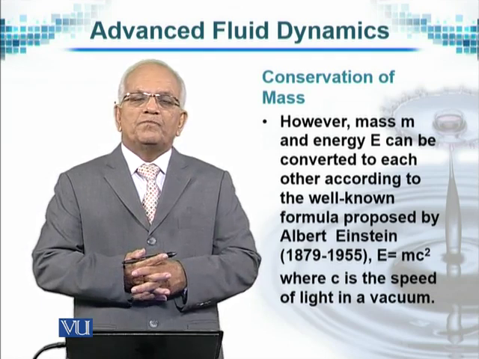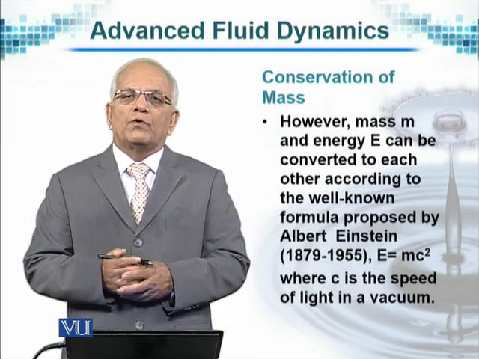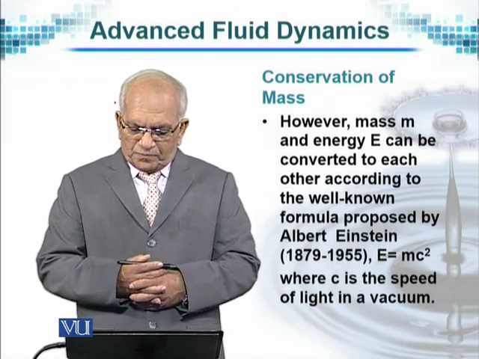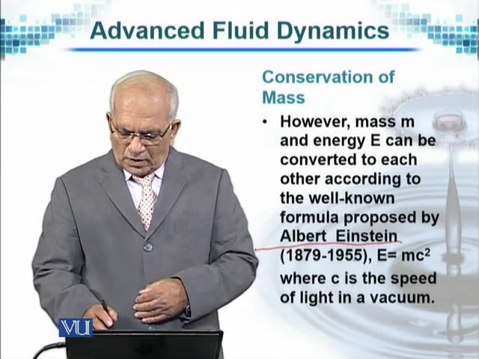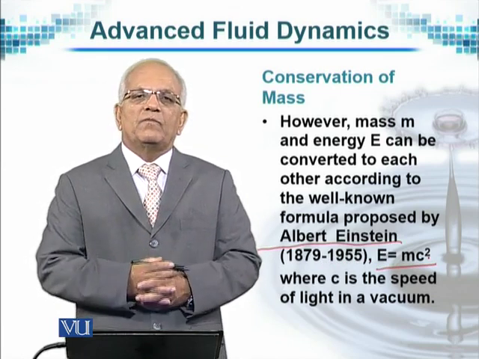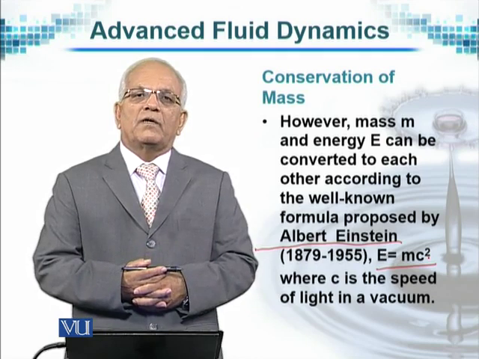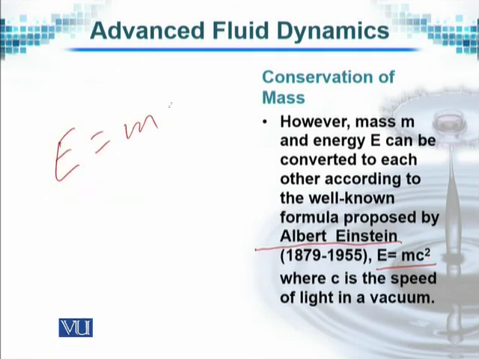That was first shown by a famous scientist, Albert Einstein, and it is indicated through his famous mathematical equation, E equals mc squared.